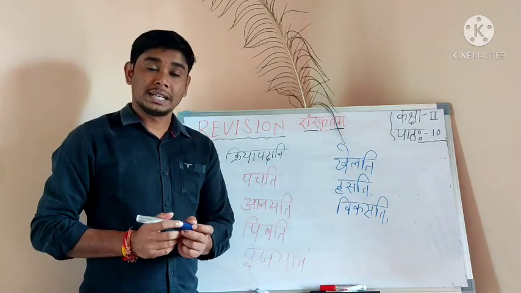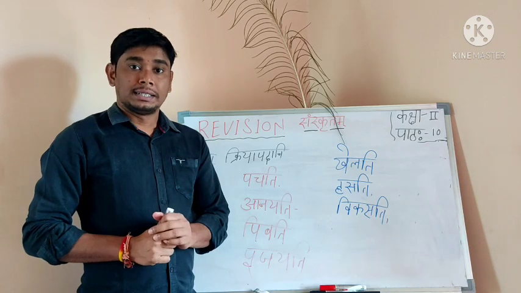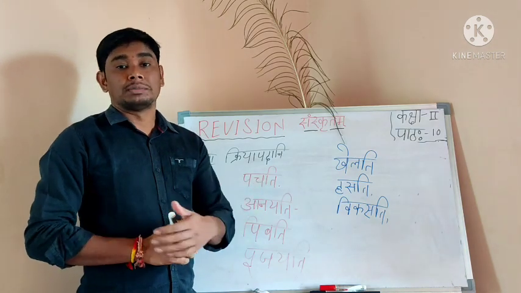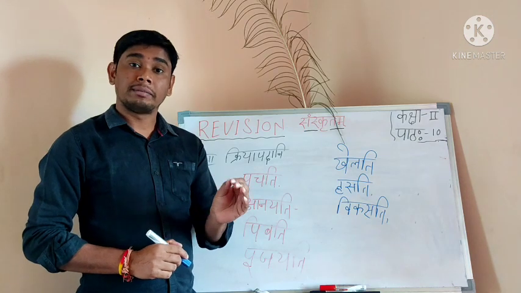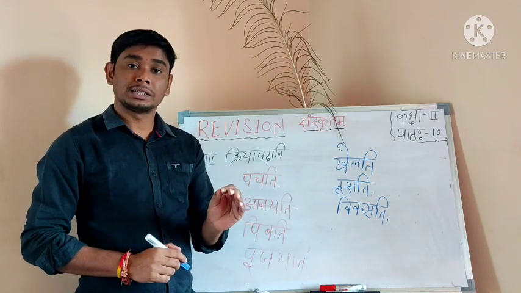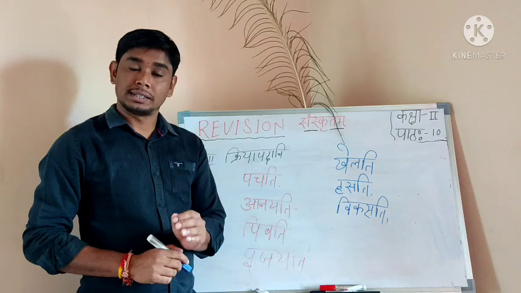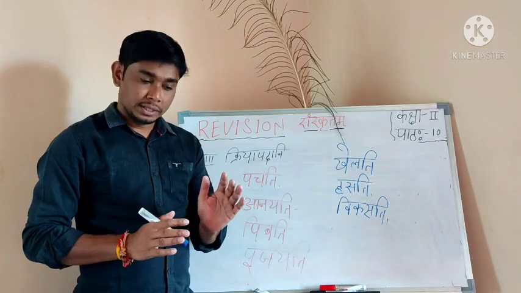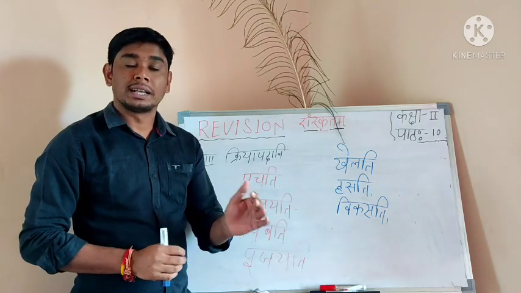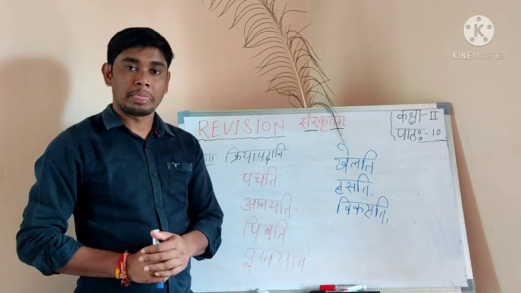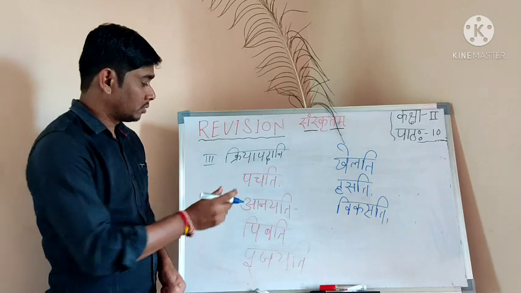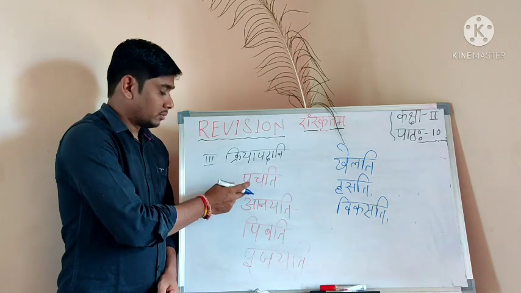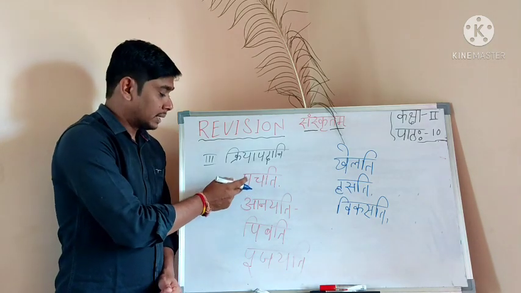Now lesson number 10. Etat mama gruham. This is my house. There are kriya padani, verbs. So many kriya padani are there. You have to read properly these kriya padam or kriya padani. Kriya padam means verbs. Look here, I wrote a few verbs. You have to read.